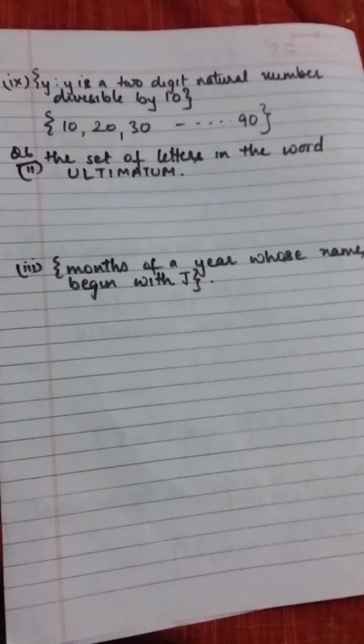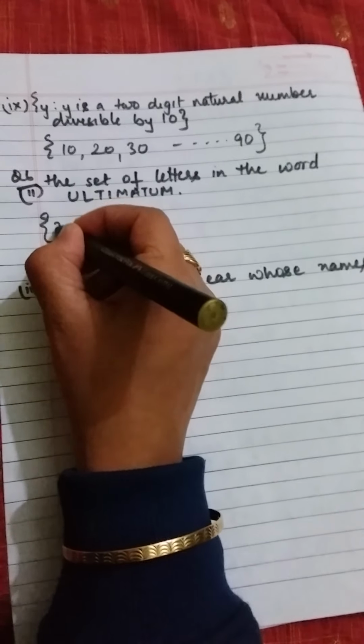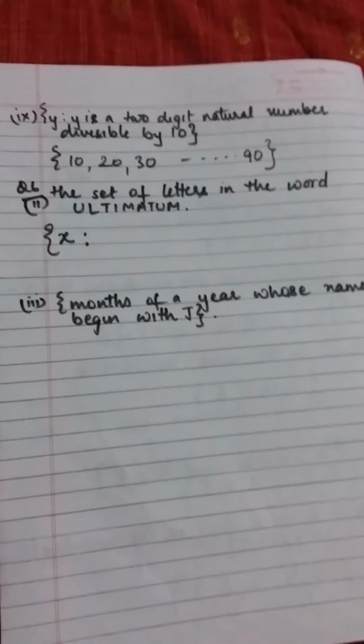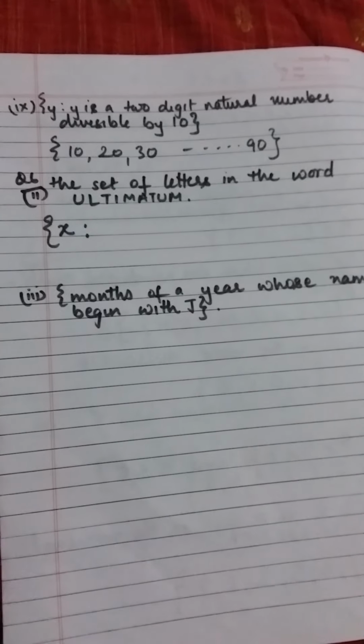Okay. Now question number 6, where the statement is given and you have to write it in set builder form. Means you have to put a variable and then describe the variable. So we'll write x such that, what is x? X is a letter of this word ultimatum.